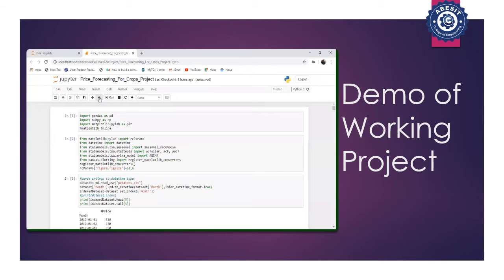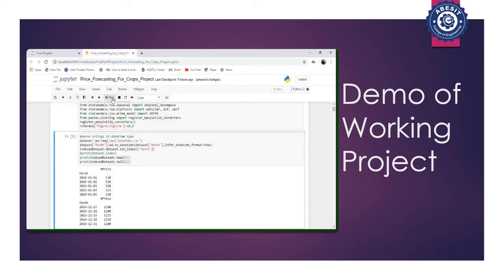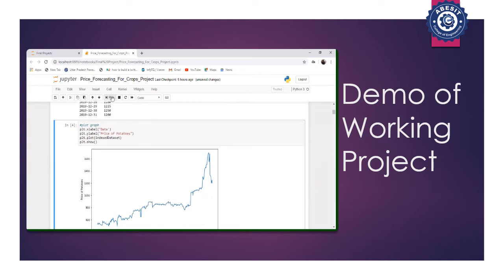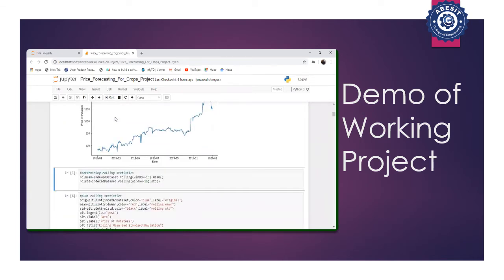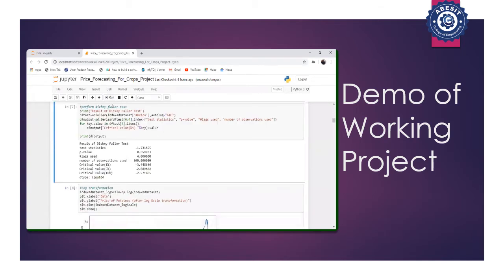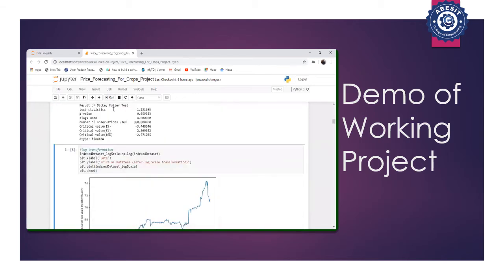So now let us have a demo of our project. Firstly, we have imported all the necessary libraries. Then after that, we have imported our dataset. Then we have visualized the time series and tested the stationarity. For testing the stationarity, we have used the rolling statistic test and the Dickey-Fuller test. The results of both the tests indicated that the time series is not stationary.